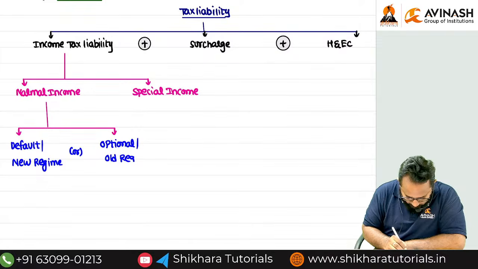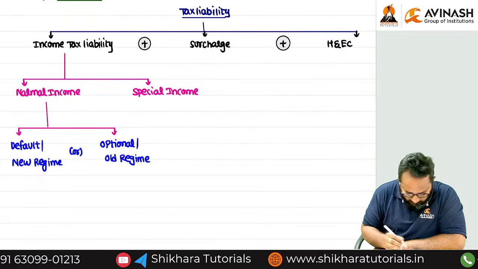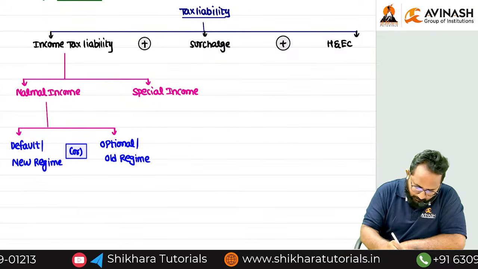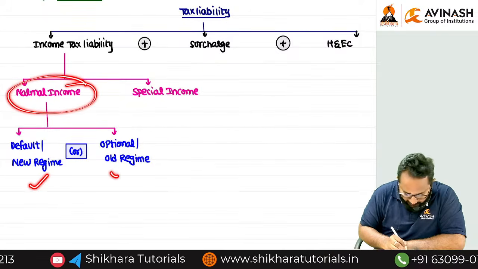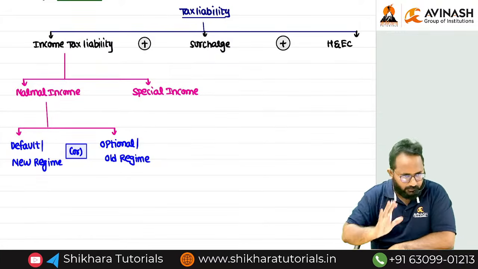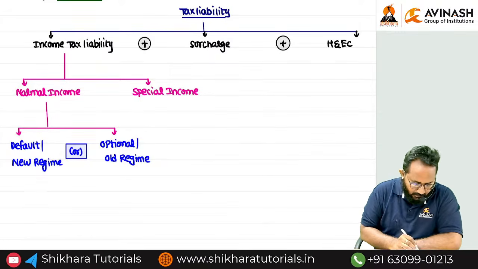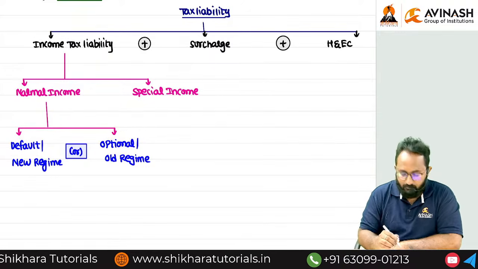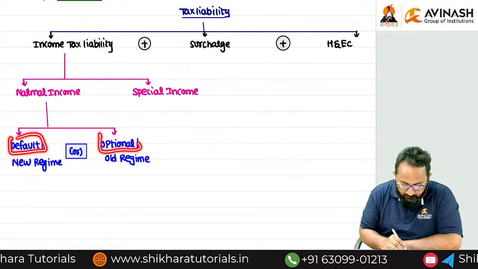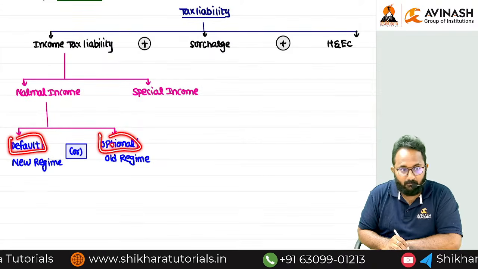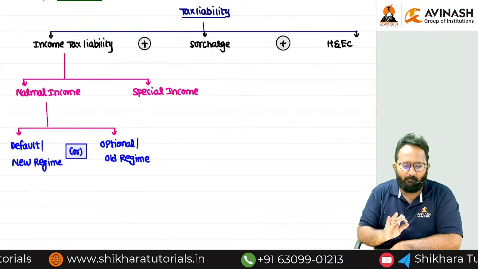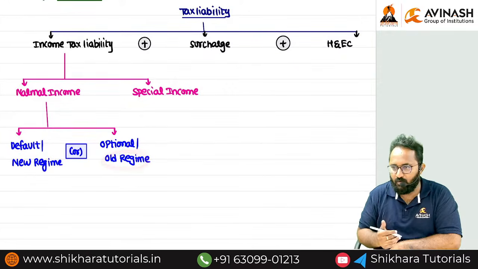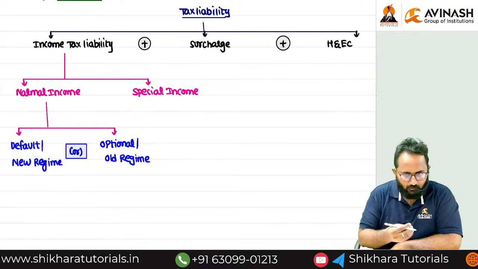Which one you have to follow is your option only. With respect to the normal incomes, you can apply any of the tax rates which you want to follow. Here default and optional I am writing with respect to individual, HUF, AOP, BOI, AJP. Company and cooperative society, the new regime is also there, and for them the old regime is also there. You can follow whatever you want.